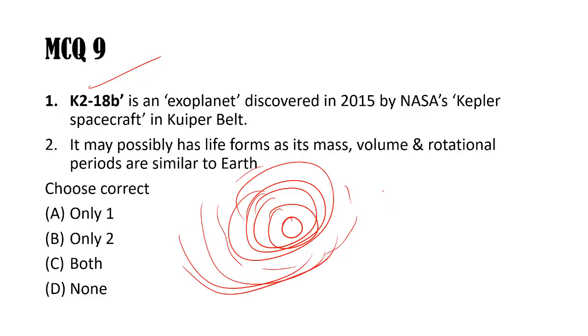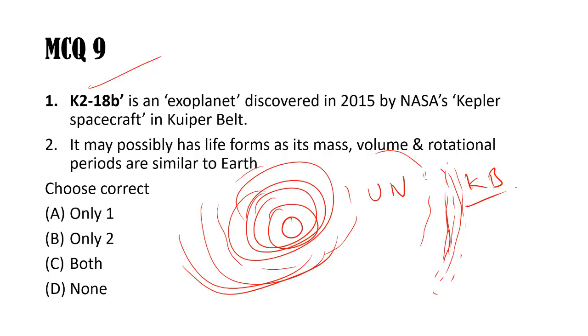After Uranus and Neptune, the orbit of Pluto is there, but Pluto is not a planet. After that, the important planetoids and smaller bodies are there, and that's the Kuiper belt at the edge of the solar system. So it is not found there.